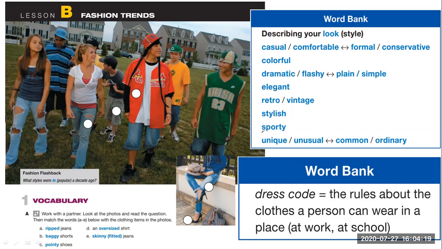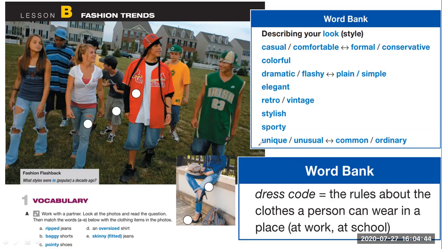She's always a trendy topic, so that is stylish. Sporty, we could say these two guys are sporty. They are wearing t-shirts like from sports, baggies. These are baggies, okay. Bermudas, those are baggies. So they are sporty.